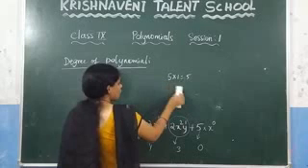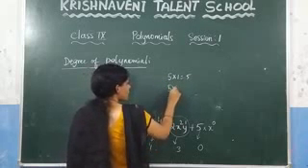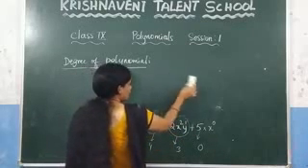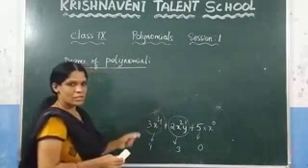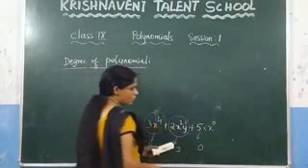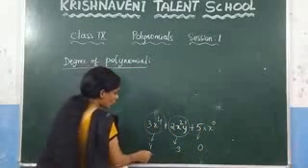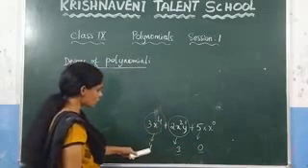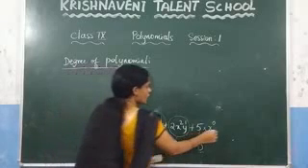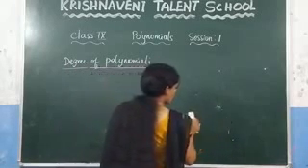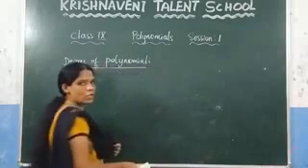In place of 1, we have written here x power 0 or y power 0. Anything you can write it. So any number to the power 0 is always 1. So here what is the degree of this term, which is nothing but 0. Among these you have to check what is the highest power. You know that among this what is the highest power? 4. So we can say that the degree of this polynomial is 4. Like that you need to find the degree of the polynomial.